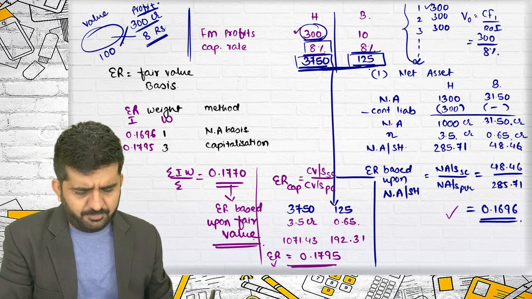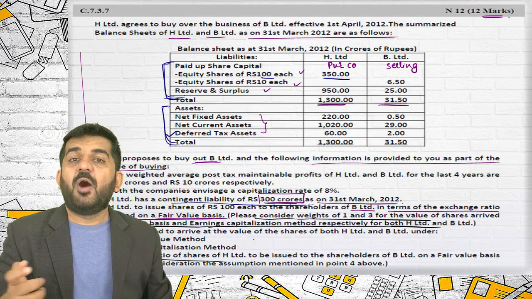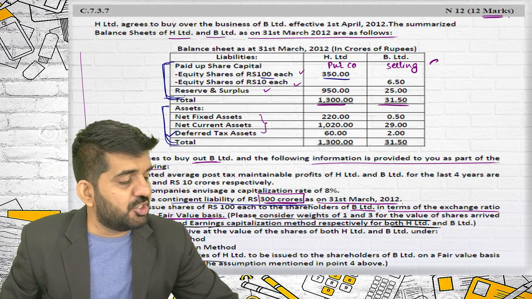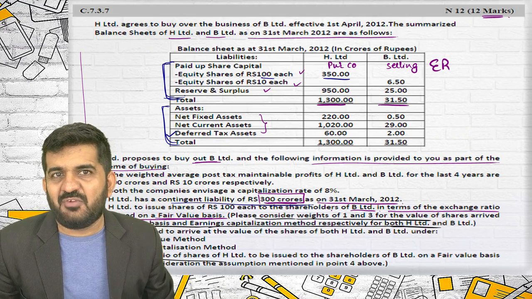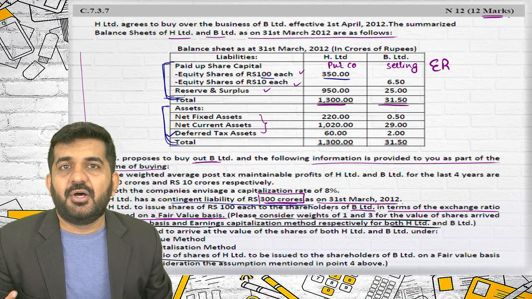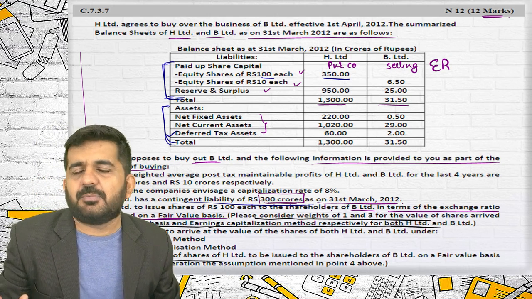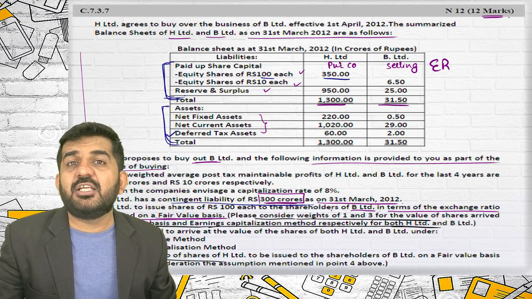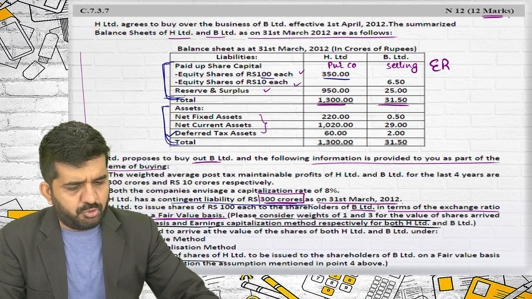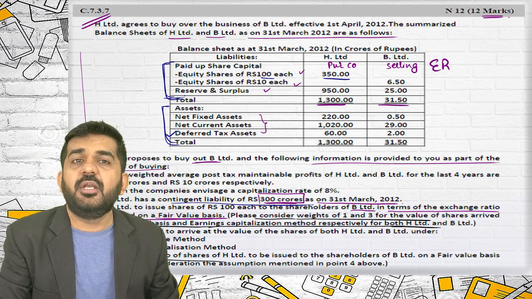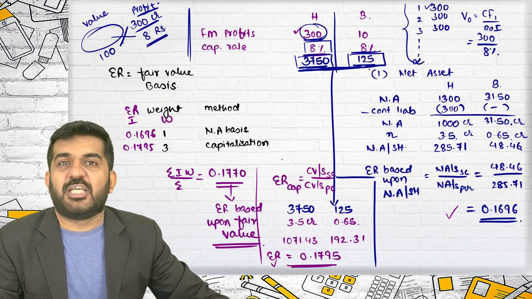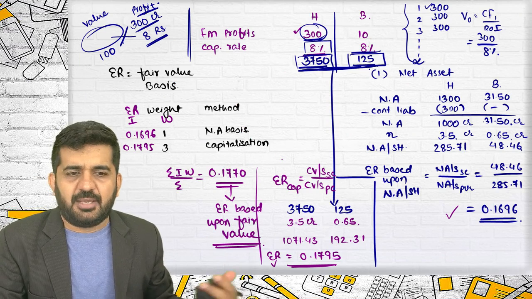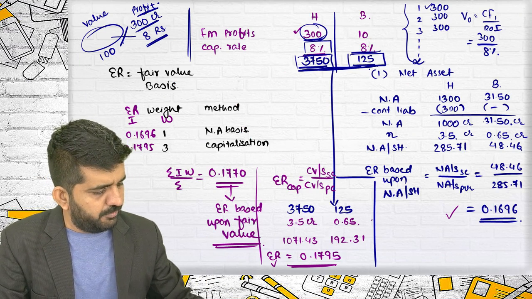So again, a good sum. Why? Because in the exchange ratio, there are two new formulas: capitalization value per share and net asset per share. Net asset per share we have done, but capitalization value per share exchange ratio is a new concept in 7.3.7. But this is not worth 12 marks. I was explaining it to you, so it took some time. Otherwise, it is very simple to solve if you have this.